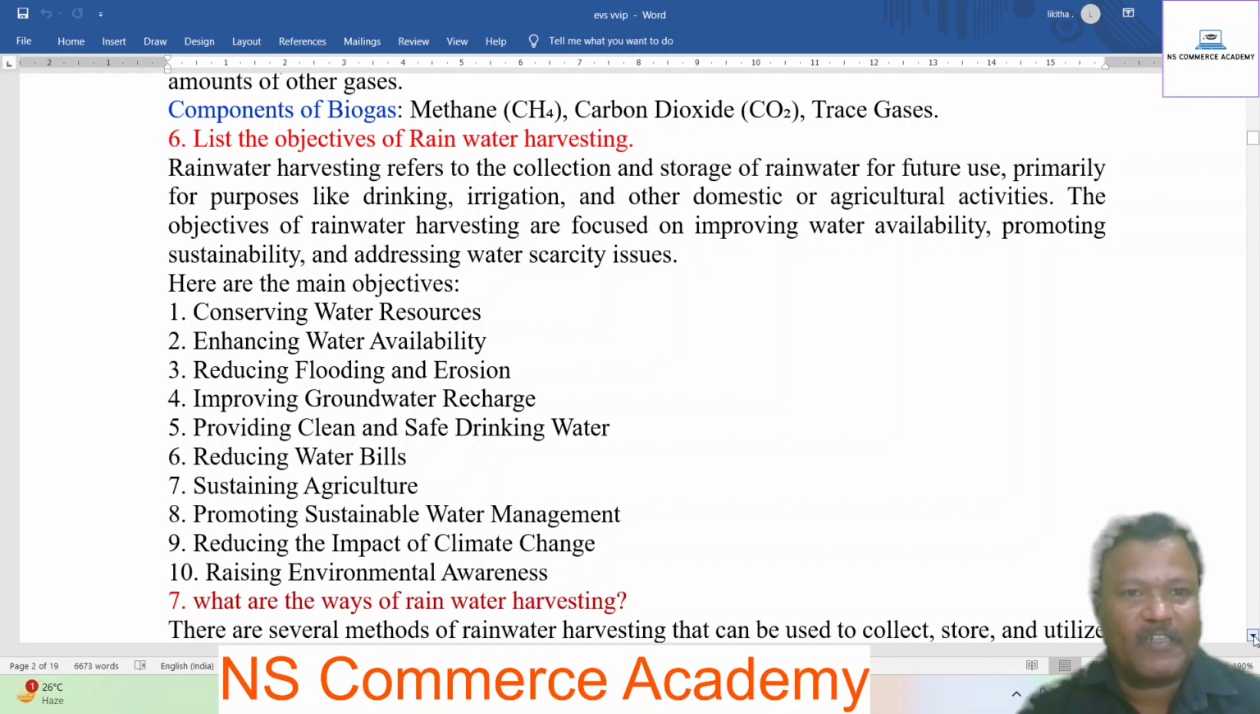The objectives of rainwater harvesting are focused on improving water availability, promoting sustainability, and addressing water scarcity. Here are the main objectives of rainwater harvesting, that are